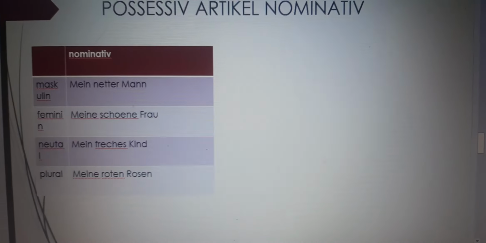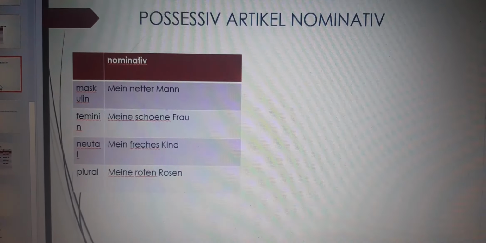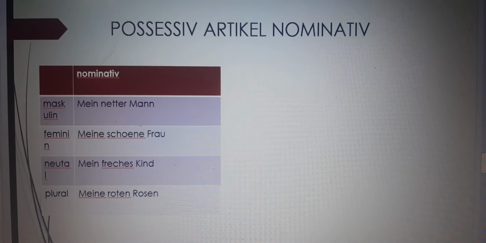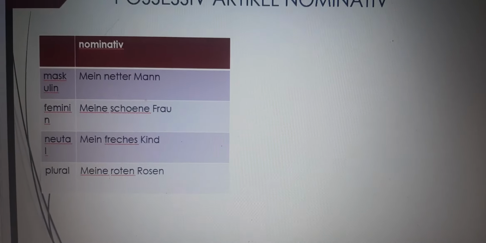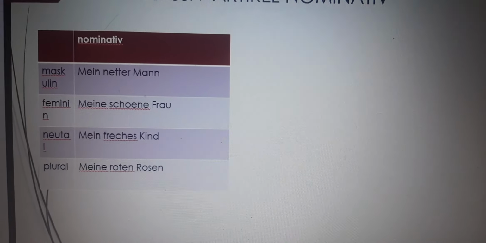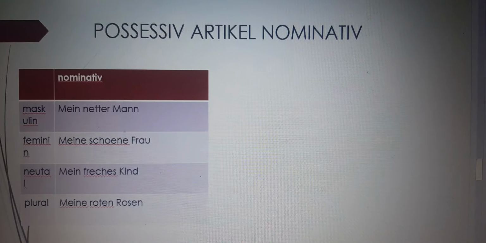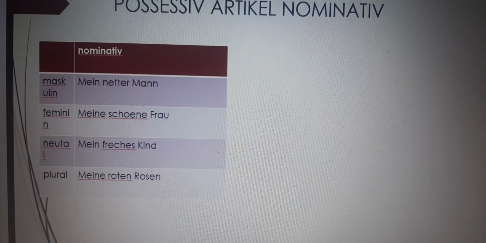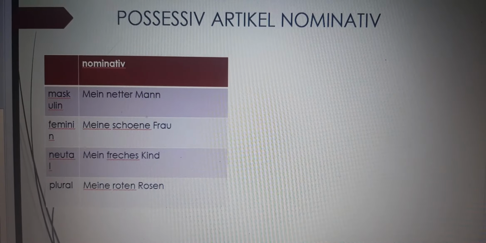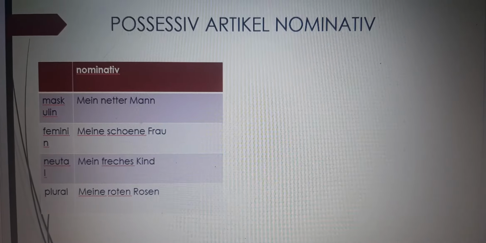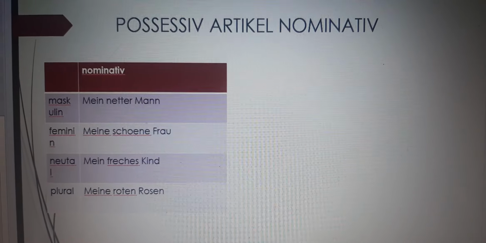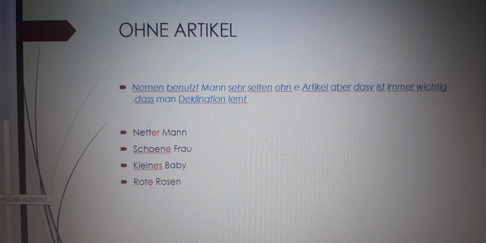Same, and then comes possessive article. You know what is possessive? Mein, dein, sein. So, mein netter Mann, meine schöne Frau, mein freshes Kind, and again like negative article, meine roten Rosen. So, we can see only unbestimmt article has no plural adjective ending. Negative and possessive article have the ending en in plural.